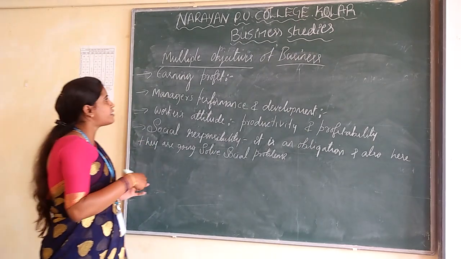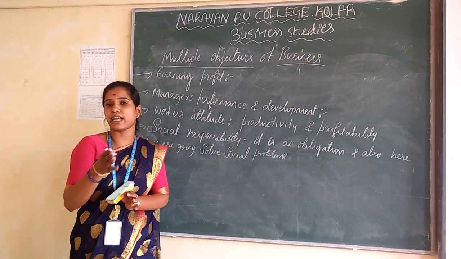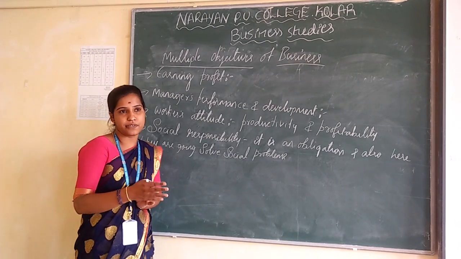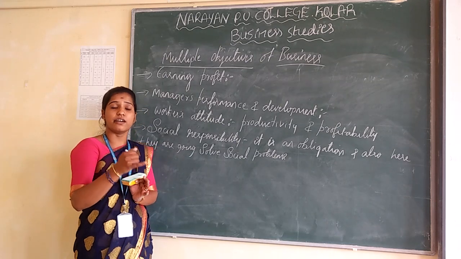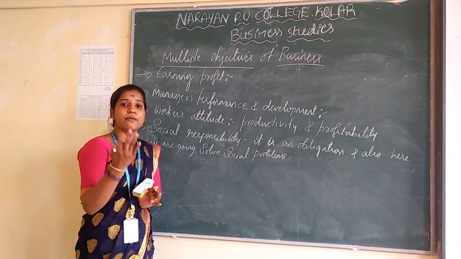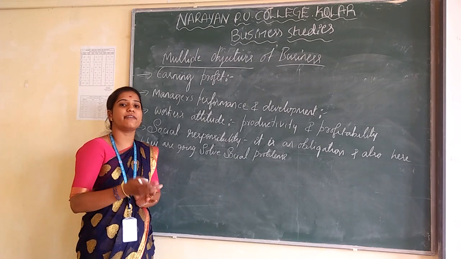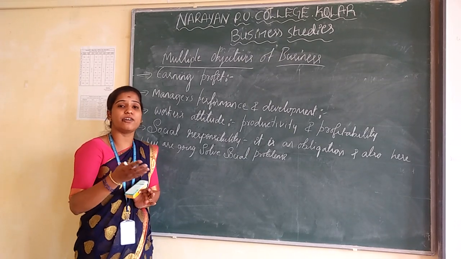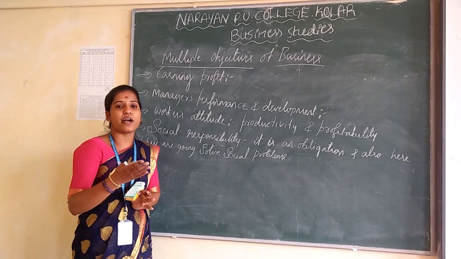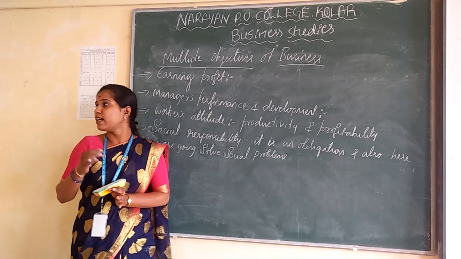And the next one is physical and financial resources. Without these physical and financial resources, the business organization is not able to run the business successfully. The physical resources are like human resources, land, buildings, plant, etc. And financial resources means here the business must have finance. So finance is the lifeblood of business. That means here they have the capability to supply good quality goods and services to satisfy the customer needs.